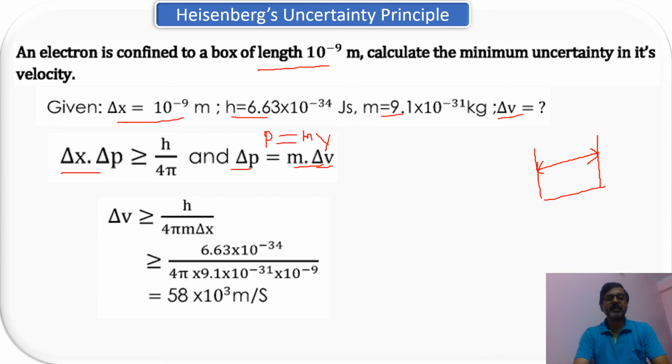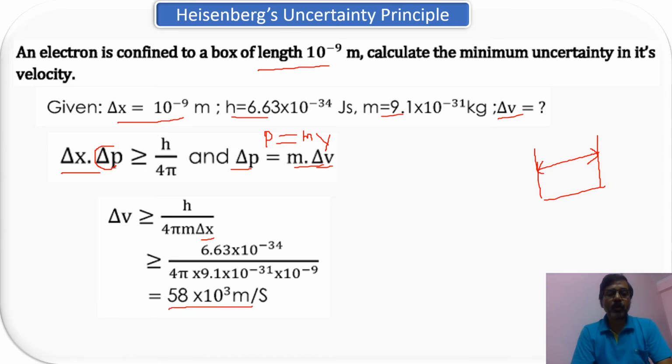Let's rearrange this. The p value I am going to substitute over here: p equal to m into delta v. So delta v equal to, this value will come here and the delta x value will come over here, right? And this is what I have done here. Just rearranged, and what we are getting is 58 into 10 to the power 3 meter per second.